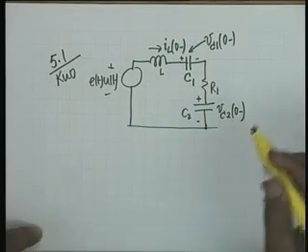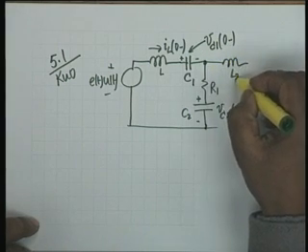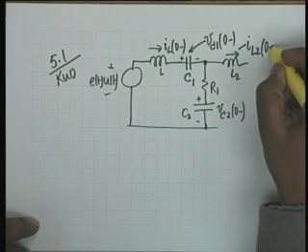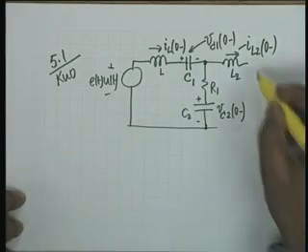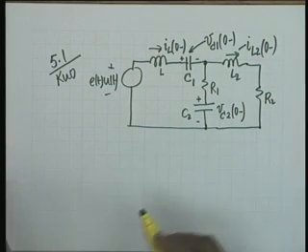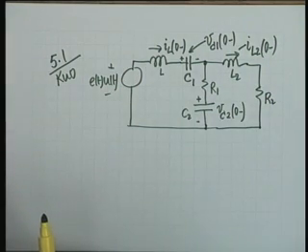And then we have another inductor L2 in which the initial current is IL2 of 0 minus, and a resistance R sub 2. This is the network, a two mesh network.